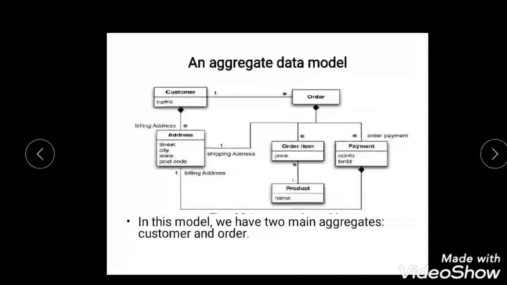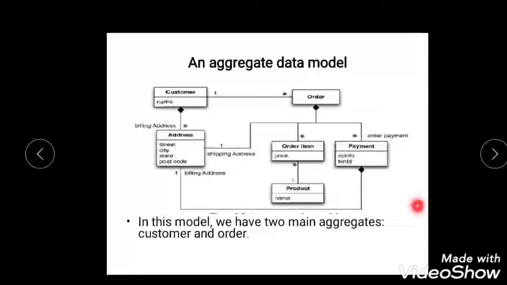Now let me tell you what the different things are after this. Aggregation is a relation, a relation between two things. We represent this in UML using a whole-part relationship. That is what aggregation means. For this we will be using a composition marker. Here we use a black diamond, filled.